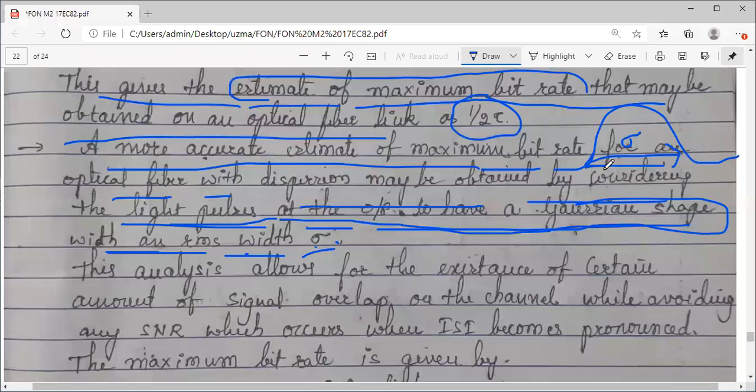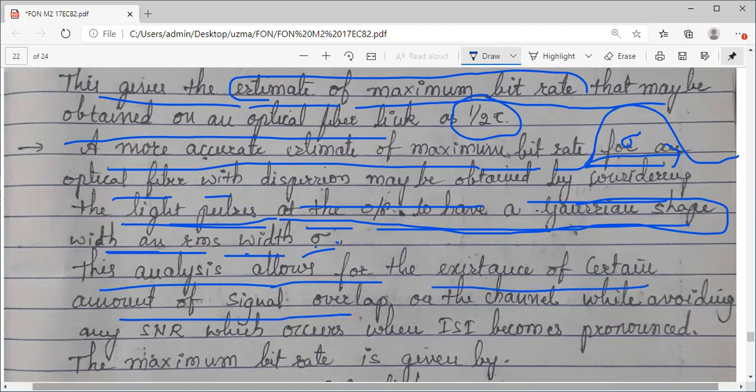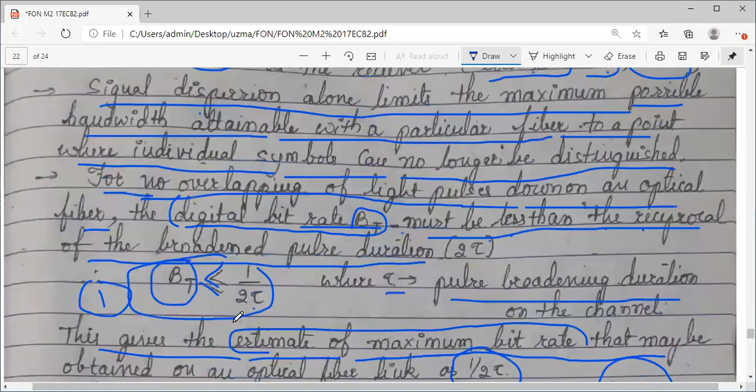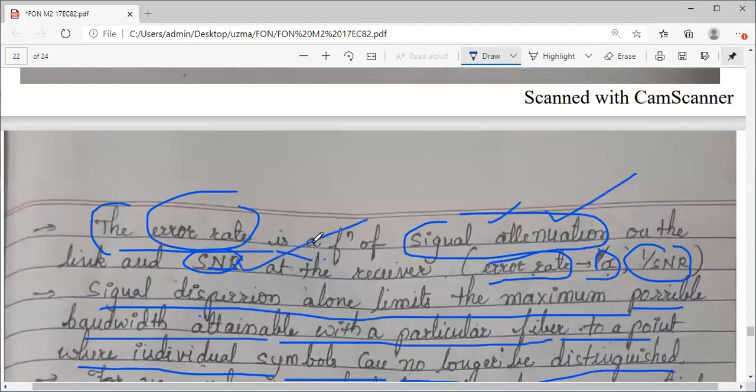This analysis, if we consider Gaussian distribution, will allow the existence of a certain amount of signal overlap. Even though there is certain overlap on the channel, it will avoid any SNR problem which will occur whenever ISI becomes pronounced, because as I told you, error rate depends upon both attenuation and SNR.